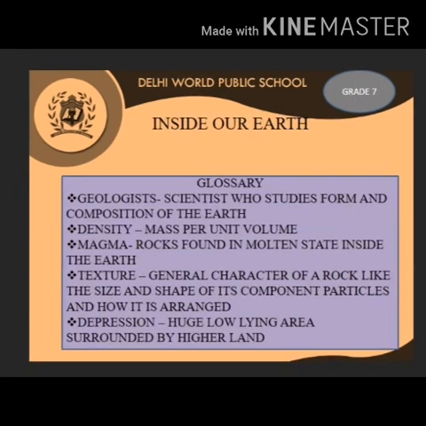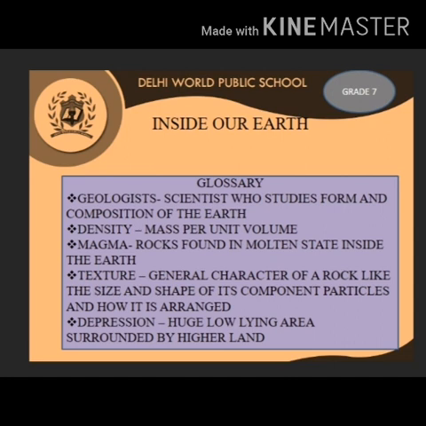Now let's see the important keywords and their meanings. Geologist, scientist who studies form and composition of the earth. Density, mass per unit volume. Magma, rocks found in molten state inside the earth.